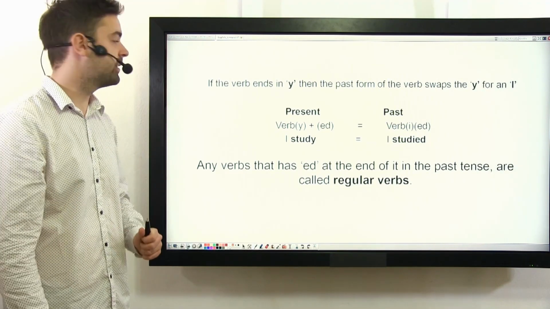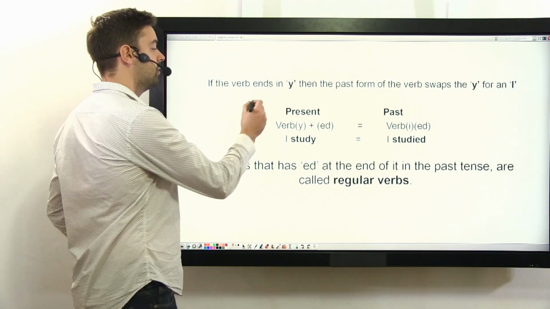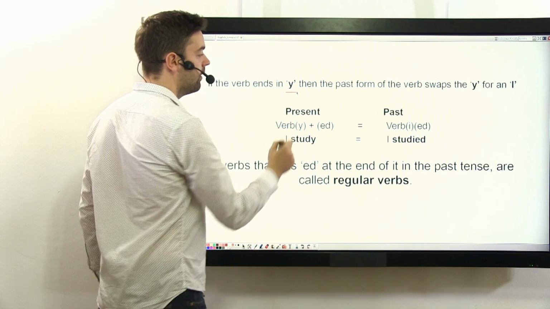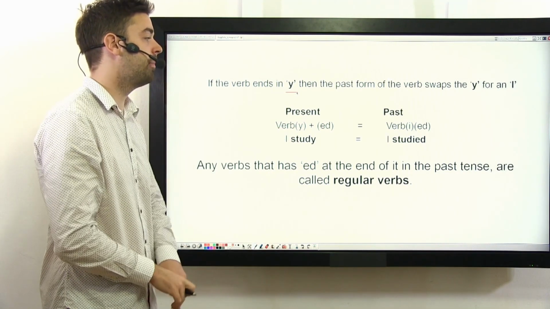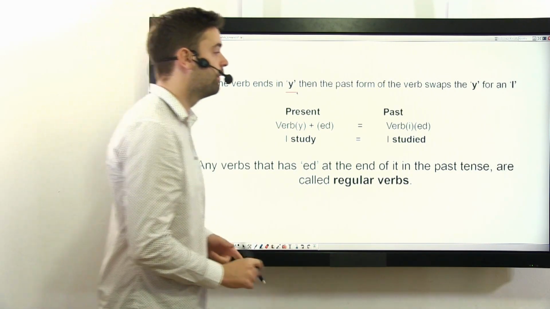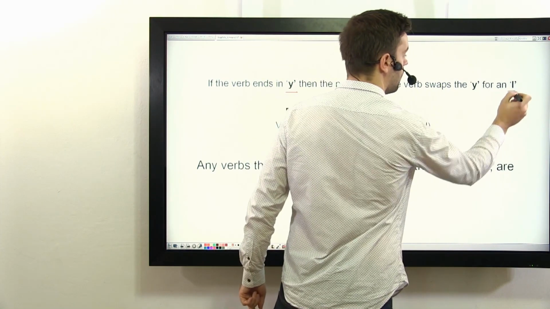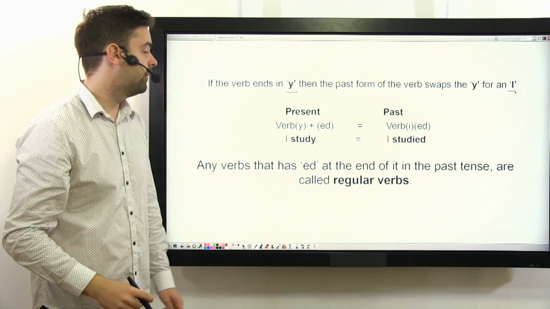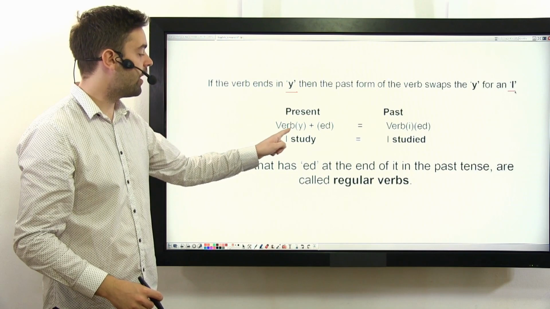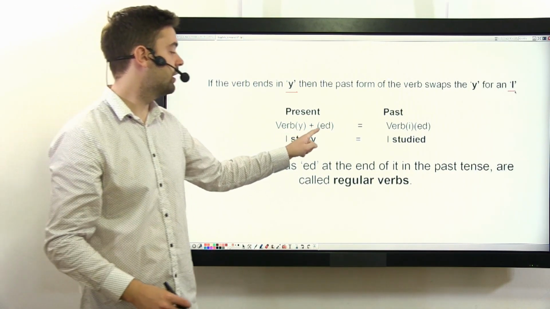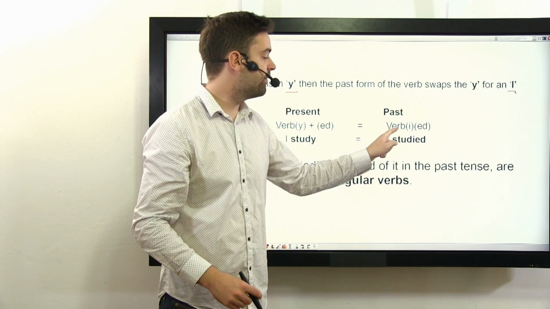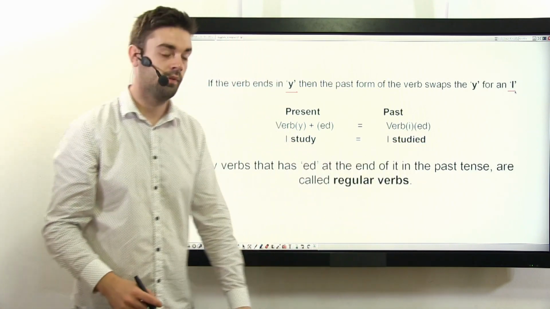There are some exceptions. For example, if the verb ends in y, then the past form of the verb swaps the y for an i. For example, the verb, which ends in y, plus ed, changes to verb ied.